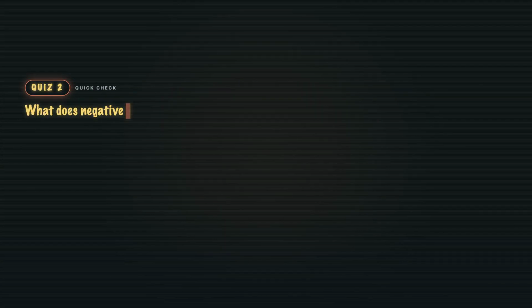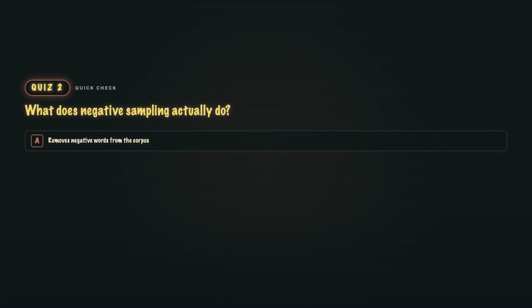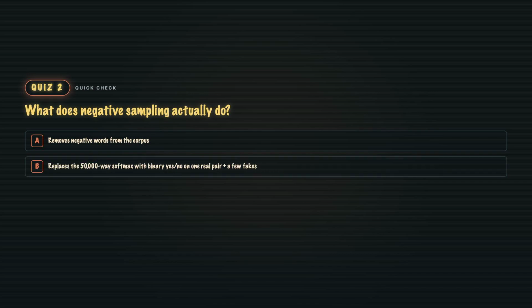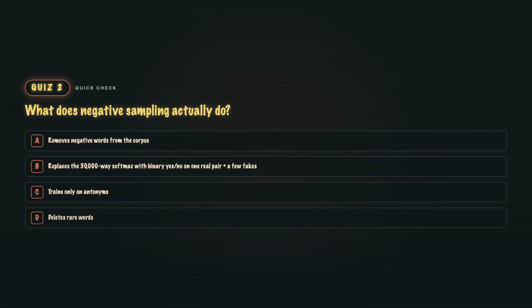Quiz 2. What does negative sampling actually do? A. Removes negative words from the corpus. B. Replaces the 50,000-way softmax with binary yes or no on 1 real pair and a few fakes. C. Trains only on antonyms. Or D. Deletes rare words.